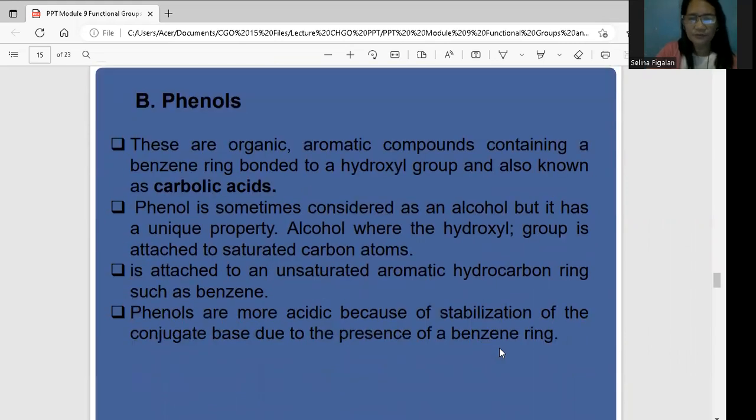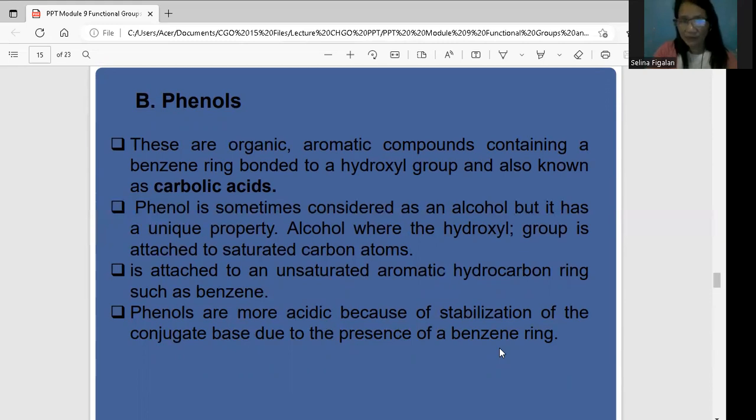So phenol is sometimes considered as an alcohol, but the difference is that because of this property, your alcohol is considered as a base. Right? As I have mentioned, you can consider it so, but some Google results say alcohol is an acid, but it is almost a base. So how about when you say phenol? Phenol is surely an acid. Okay, so phenol is sometimes considered as an alcohol, but it has an ionic property.